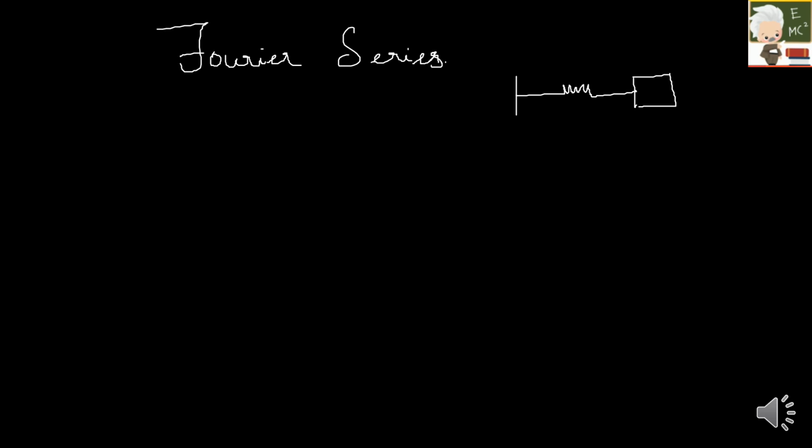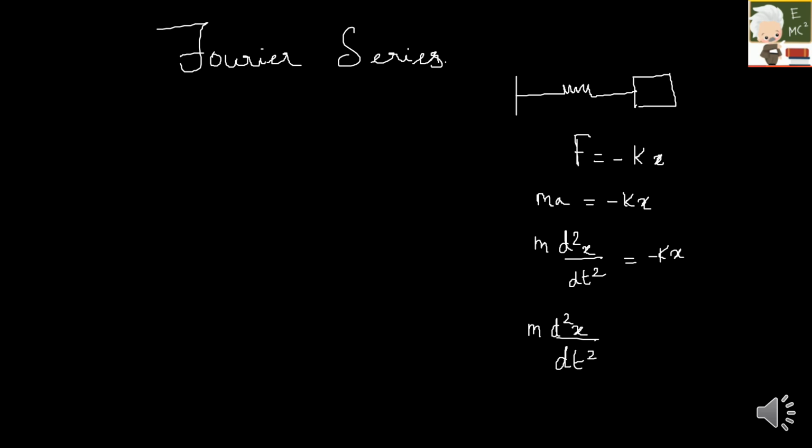Now here I will write the force as F is equal to minus kx, right? So what is force? It is nothing but ma, mass into acceleration, is equal to minus kx. So acceleration I can write as d square x by dt square is equal to minus kx. So let me get the kx to the other side, which is m d square x by dt square plus kx is equal to 0.